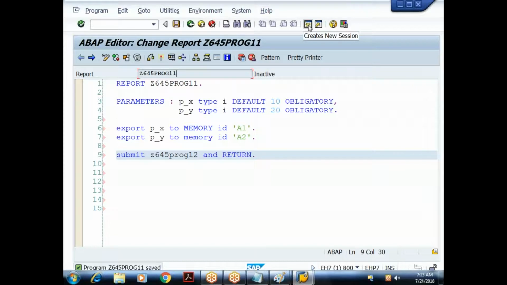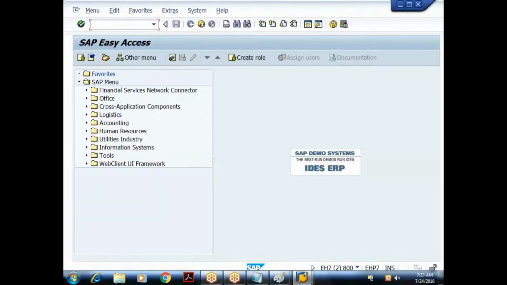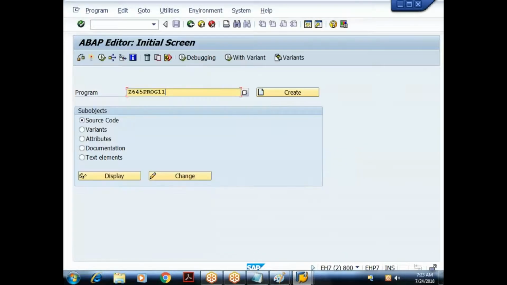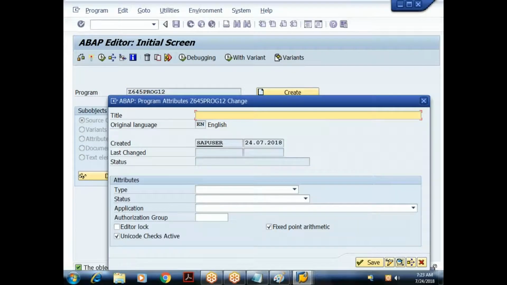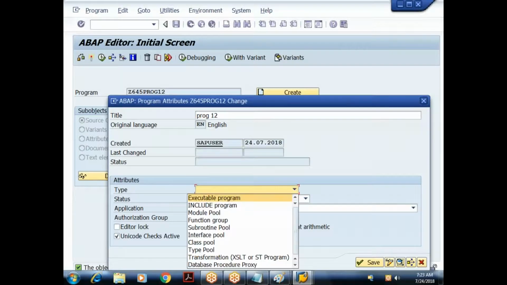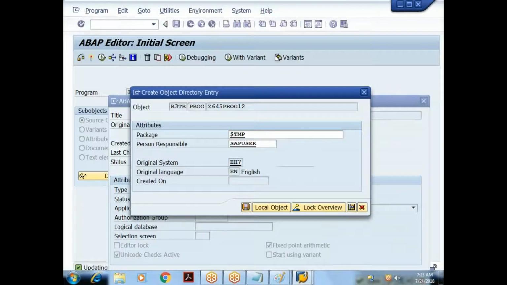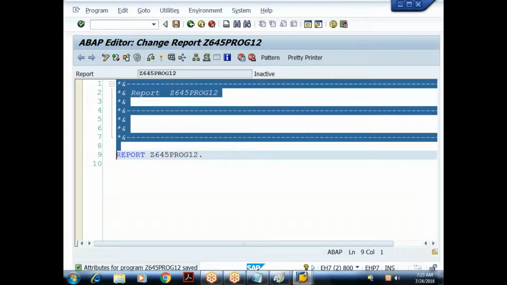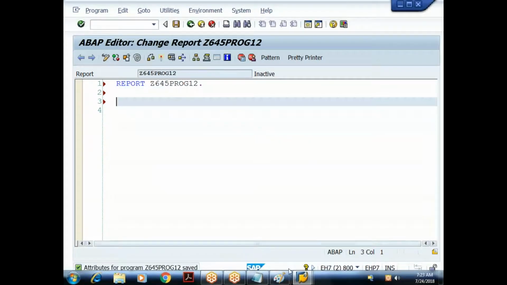I'll just click on create new session. It will open a new session. Done. So again, I'll open ABAP editor SE38. I'll give the program name as 12, some title I'll give. Type of program is executable program. Done.